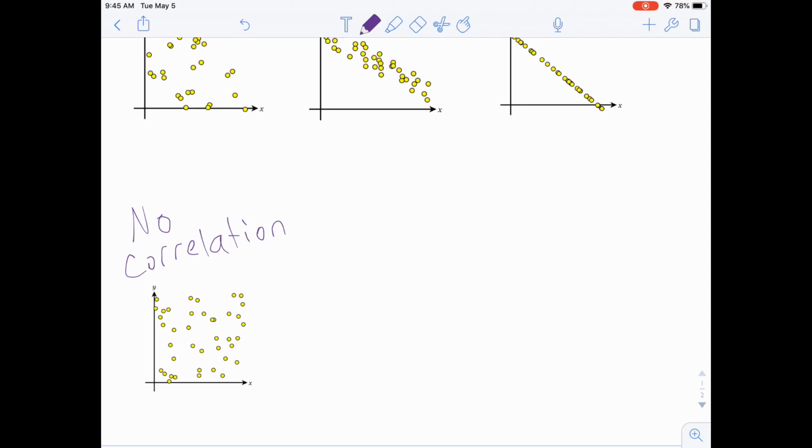So just 3 examples of each. I did give you 4 for positive. Hopefully this helps you guys out with just understanding as one goes up, the other goes up for positive. As one goes up, the other goes down for negative. And then if they have no effect on each other, it's no correlation.